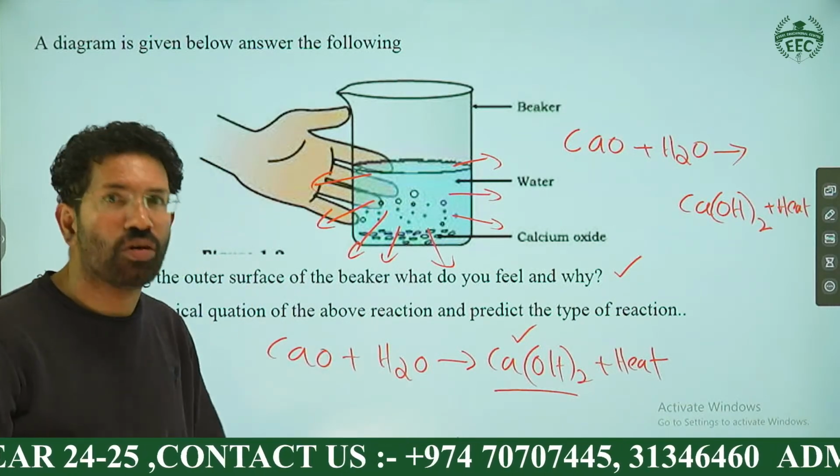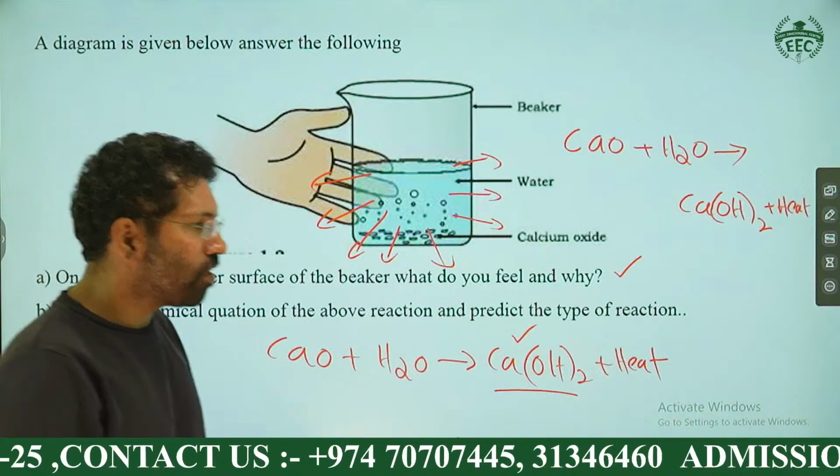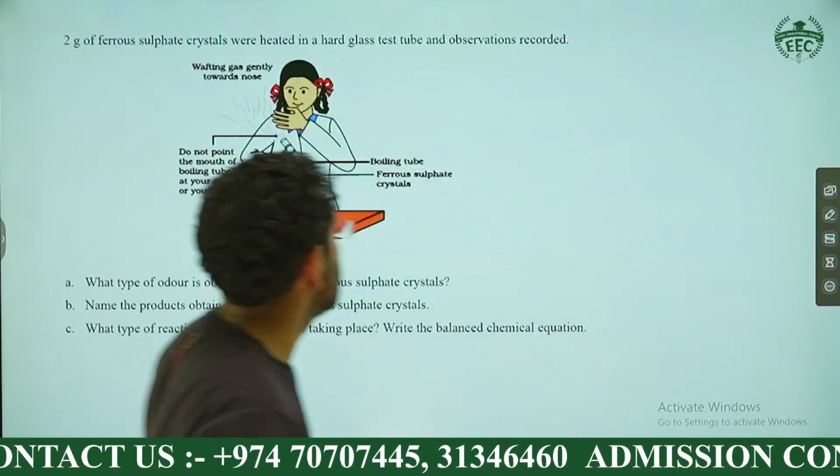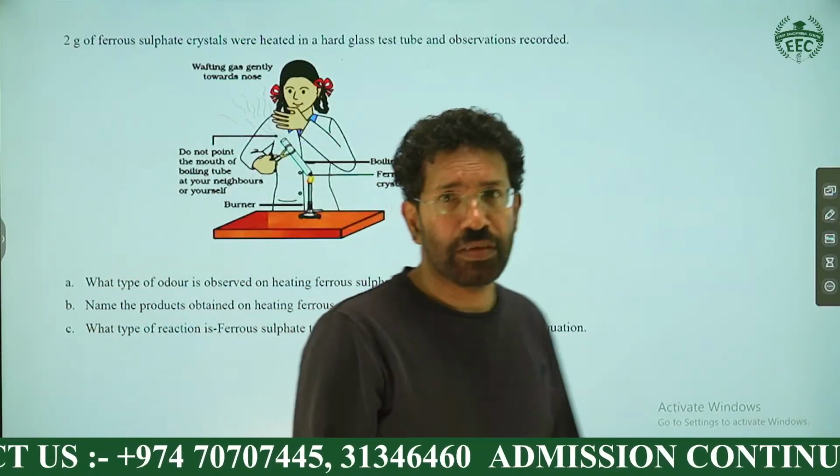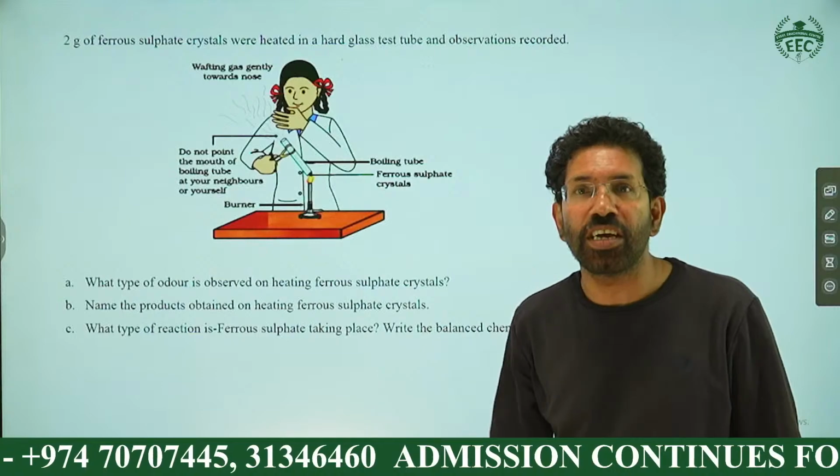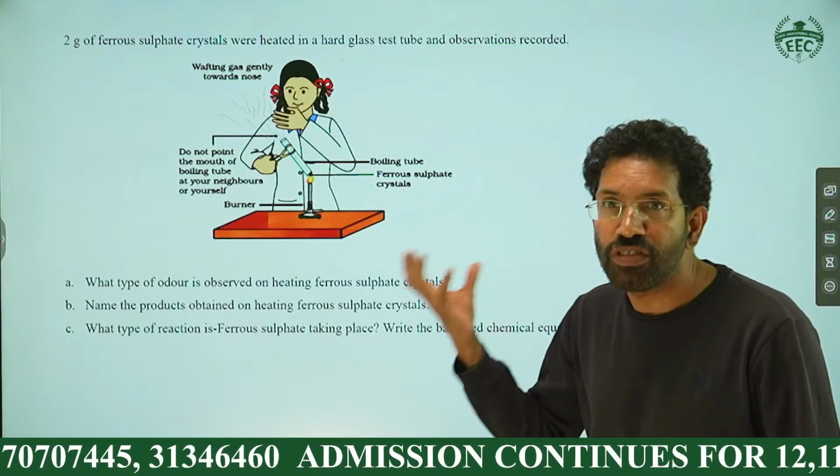Okay, so I think all of you got it. It is an easy question, so we're moving to the next question. This is very important. This diagram is taken from the reader itself. They may ask questions from the diagram.